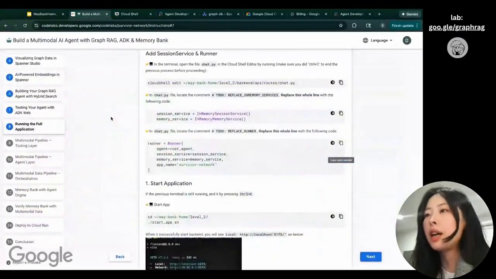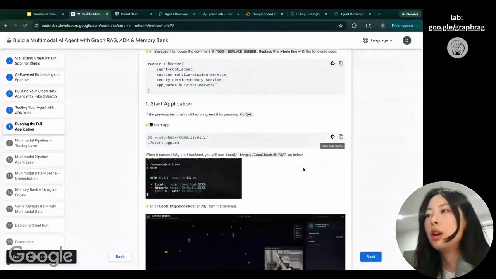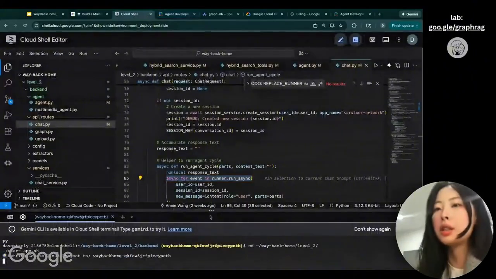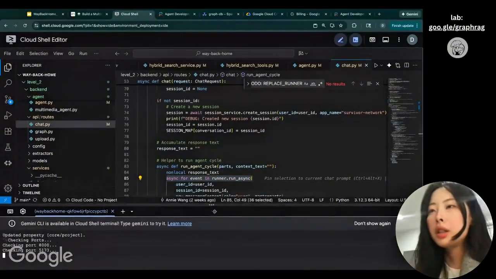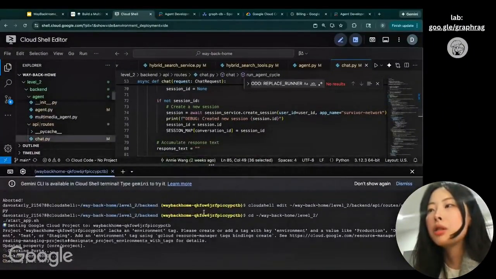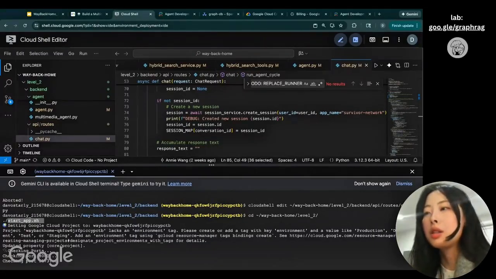Let's give it a try to see the final response. So we just copy this, and then we paste it over here. What we did over here is I'm actually using a script, the start app.sh script, to help you quickly start an application.